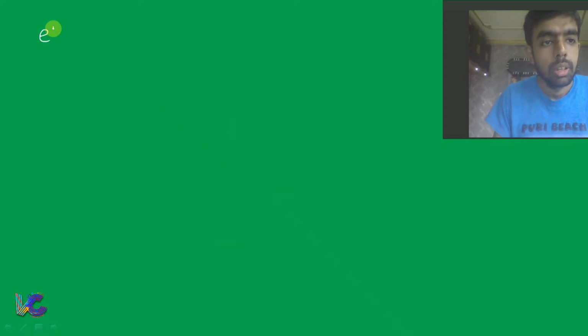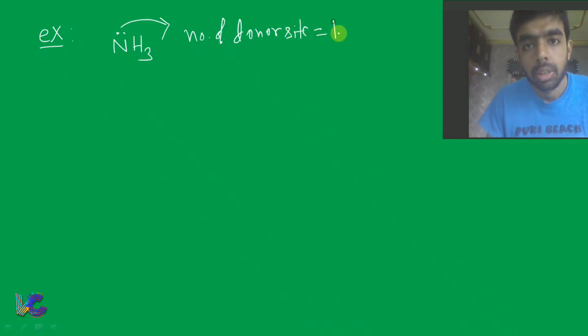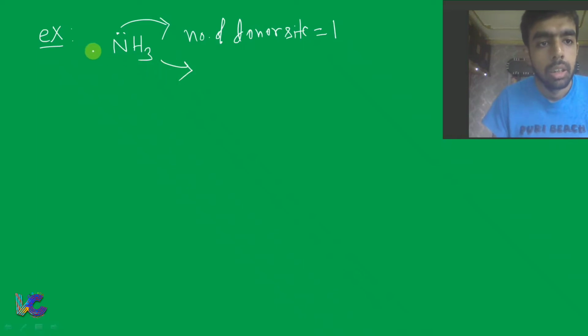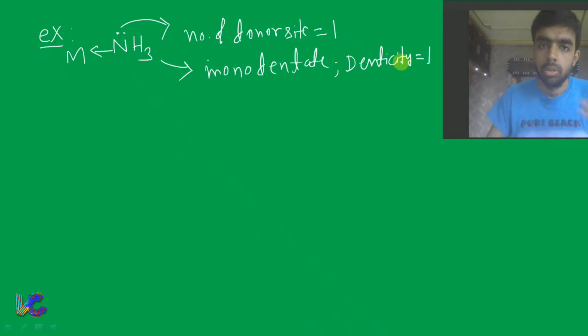Now let's take the example of denticity. NH3 is there, so there is one lone pair. That means the number of donor sites that can be attached to the metal center is 1. So it can attach with the metal with only one donor site. That means it is monodentate, or you can say denticity is equal to 1.